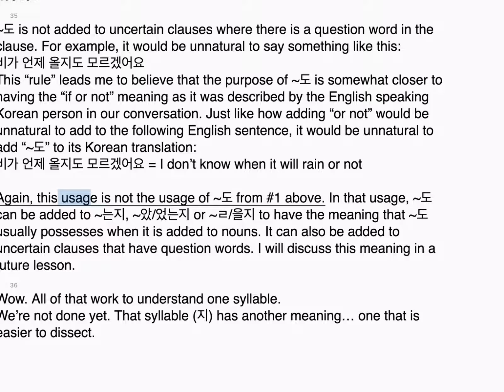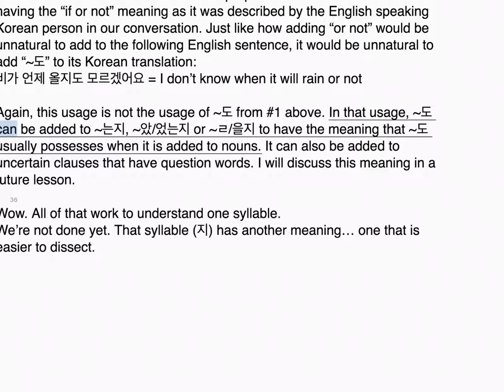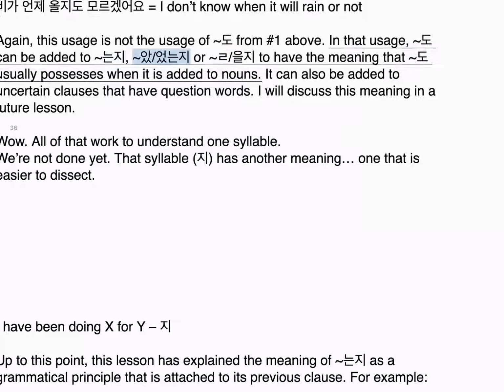Again, this usage is not the usage of 도 from number 1 above. In that usage, 도 can be added to 는지, 은지, or 을지, to have the meaning that 도 usually possesses when it is added to nouns. It can also be added to uncertain clauses that have question words. I will discuss this meaning in a future lesson.